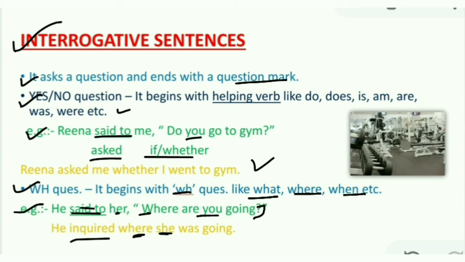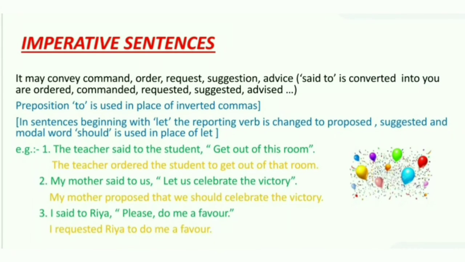It's present continuous and will be converted into past continuous. And at last, we will remove the question mark and there will be a full stop. Number 3 is imperative sentences. It may convey command, order, request, suggestion, and advice. In this, "said to" is converted into "you are ordered, commanded, requested, suggested, and advised." In this again, the preposition "to" is used in place of inverted commas.